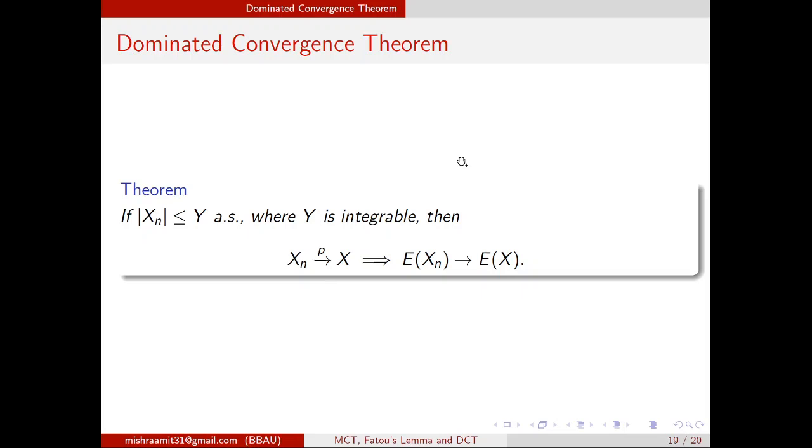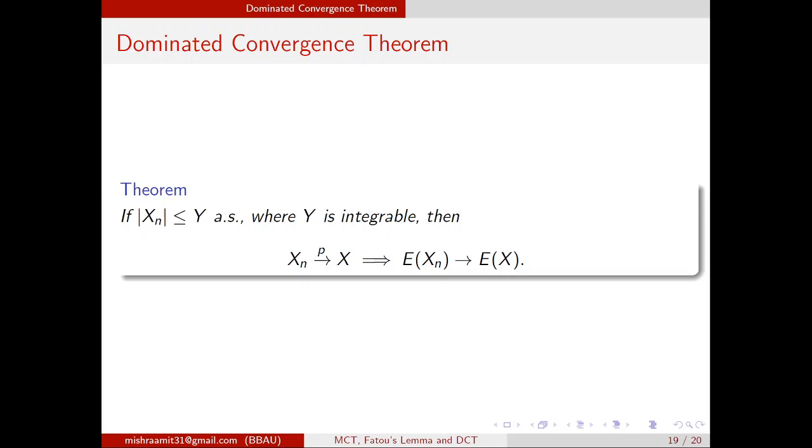In this lecture, I am not going to prove this. What we have discussed in this lecture: first we recalled the definitions of expected value of non-negative simple random variables, then non-negative random variables, then arbitrary random variables. Then we defined what an integrable function is. Then we provided one example which shows that the limit of expected xn may not be equal to the expected value of the limit of xn.